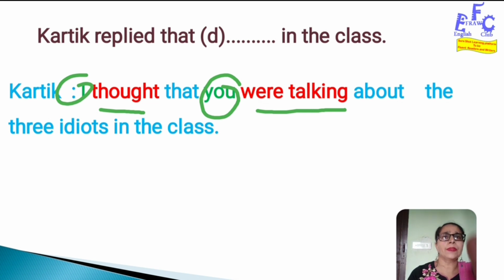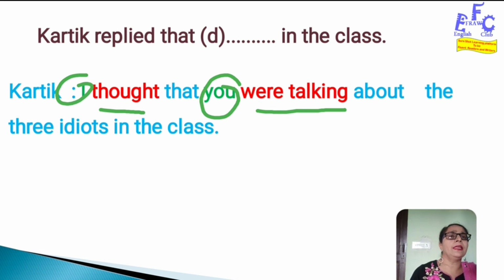So this "I" will be changed into "he". "Thought" should be changed into "had thought", and then "you" will be changed into the third person singular pronoun, that is "she", because Karthik is a boy and now he is addressing Kanak. So Kanak is a girl, it will be "she".